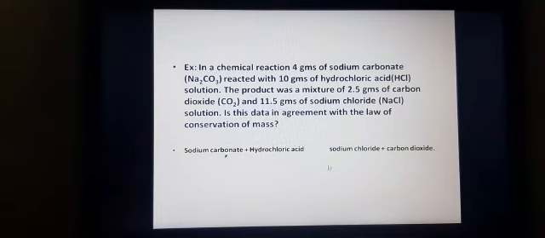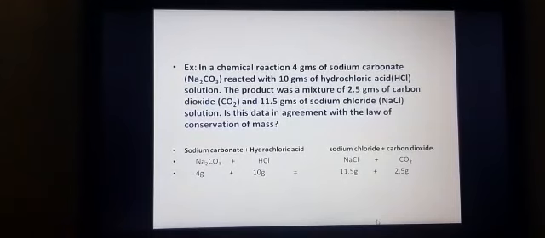The same things given there have been taken here, and it can also be written in short form, that is in symbol form, that is Na2CO3 plus HCl gives rise to NaCl plus CO2. And we know the mass: sodium carbonate 4 grams and hydrochloric acid 10 grams.